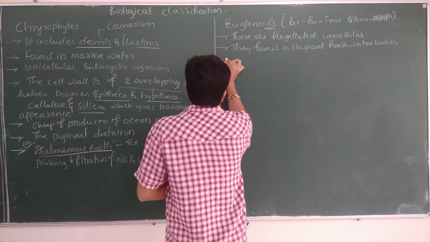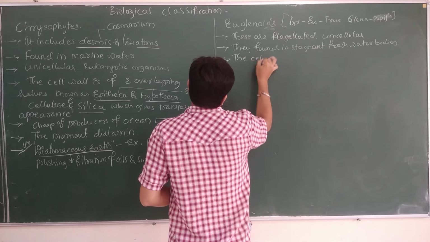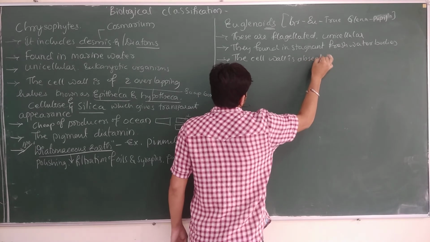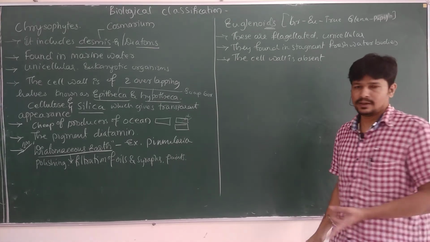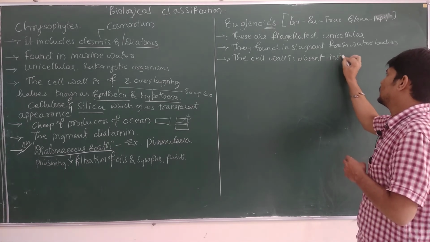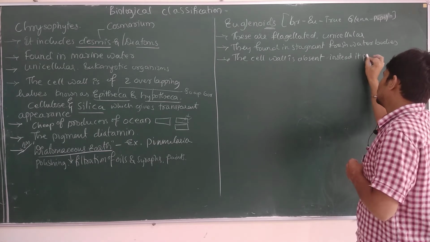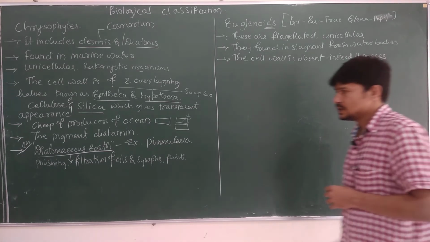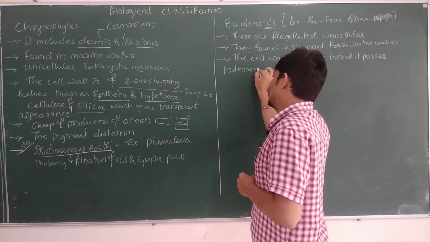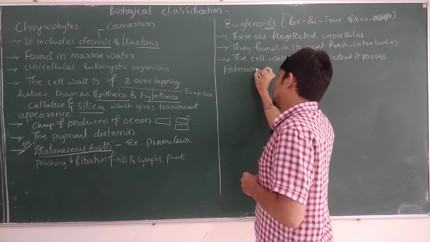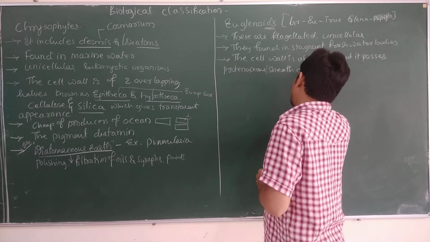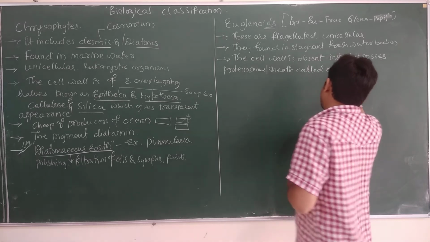So in Euglenoids, the cell wall is absent. Instead of that, the cell membrane is present, right? Instead, it possesses a proteinaceous sheath called the pellicle.